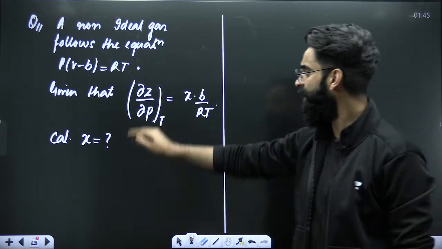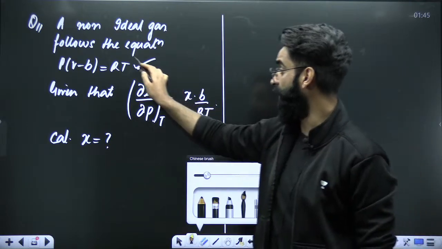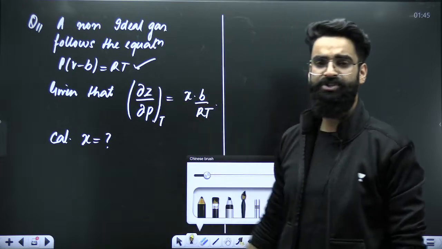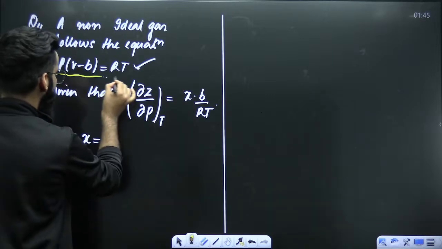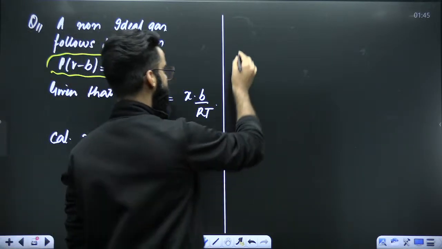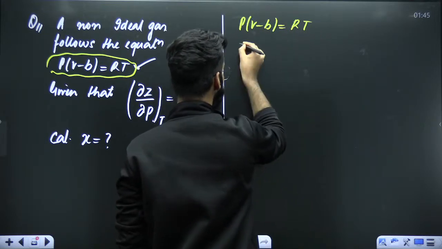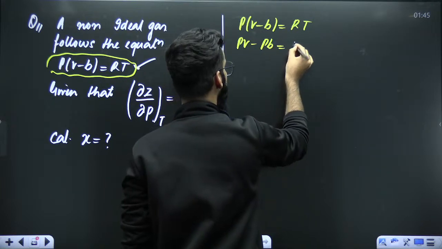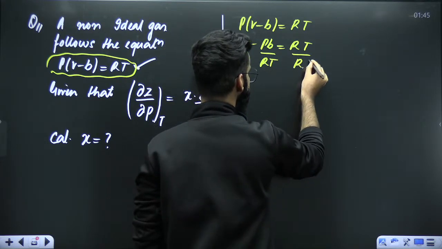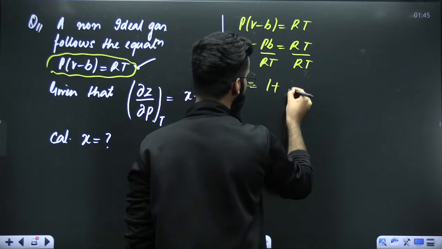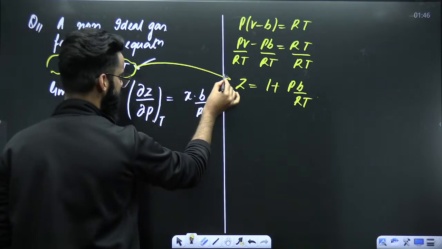So my first point will be to convert this particular equation into Z form. If I get this equation in the form of Z, then maybe I can differentiate that with respect to P. So let's convert this equation into the Z format. The equation is P multiplied by (V minus B) is equal to RT, right? So it's going to be PV minus PB is equal to RT, divided throughout by RT. So you get Z is equal to 1 plus PB divided by RT. So can I say I converted this equation into the Z format?